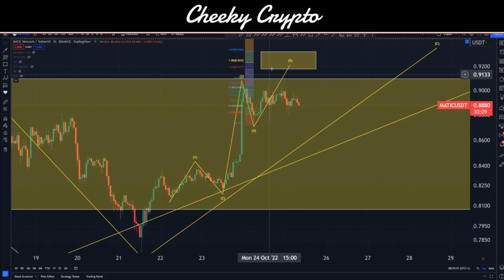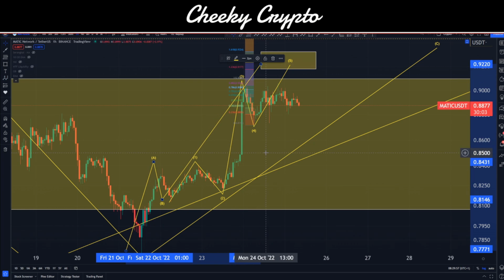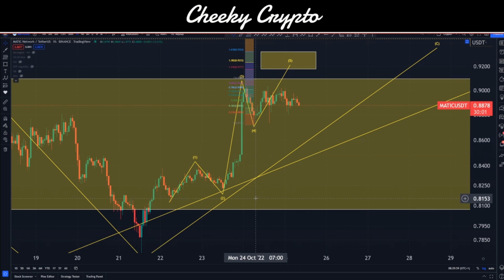Because it could just be as simple as we finish this, and actually that is all just A, B, and C. So it's A, B, and just C like that. Unusual structures, but you know, everything is possible here. So my next thought process here with Polygon's Matic is that we have this move here, and then